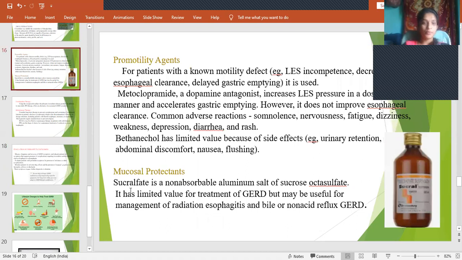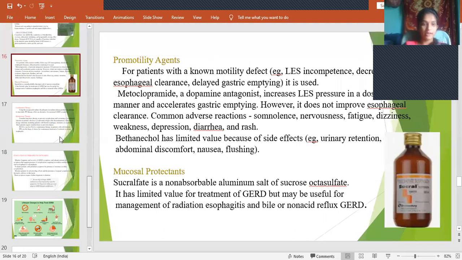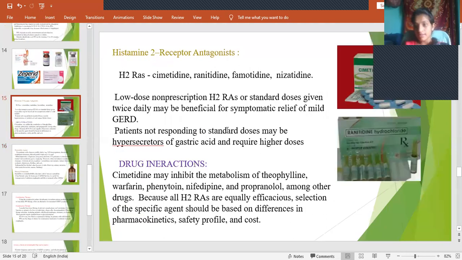And then cimetidine, ranitidine, or Rantac or Zinetac is the commonly used one. We can see in the case of H2 receptor antagonists, this is cimetidine tablets. Ranitidine injection is also available. Even tablet is available. Zinetac injection is available.